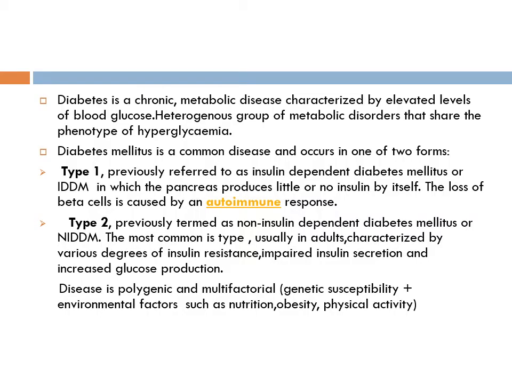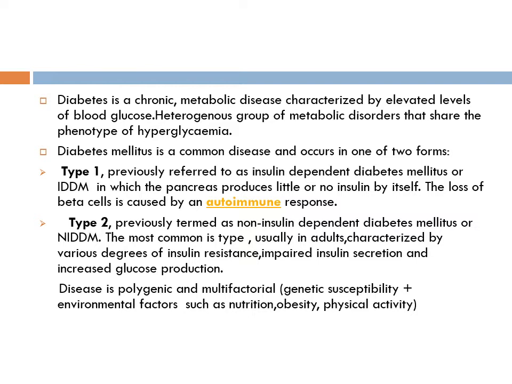In introduction, let us discuss diabetes first. Diabetes is a chronic metabolic disease characterized by elevated levels of blood glucose. It is a heterogeneous group of metabolic disorders that share the phenotype of hyperglycemia. So it is basically characterized by elevated blood sugar levels.